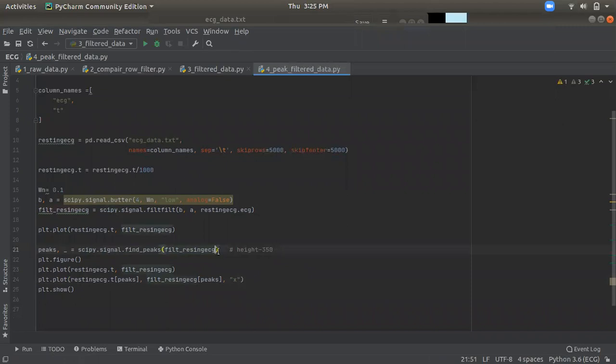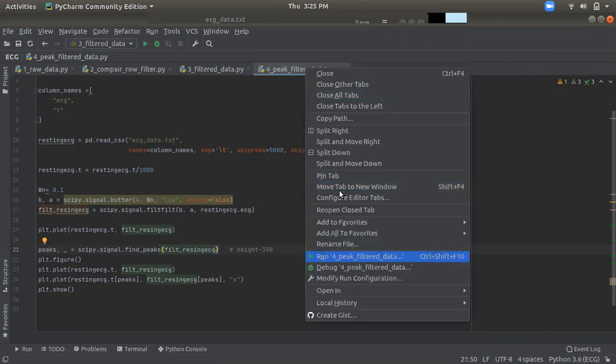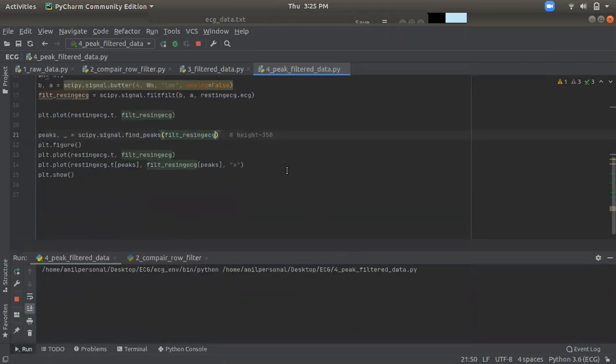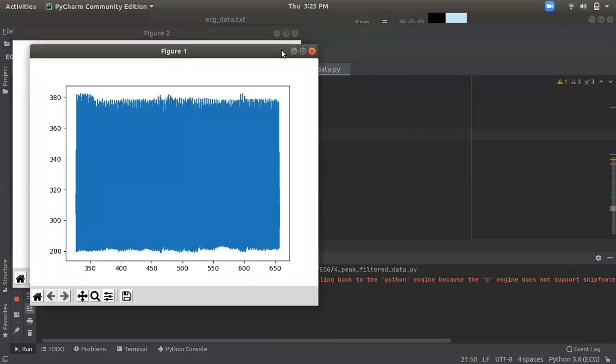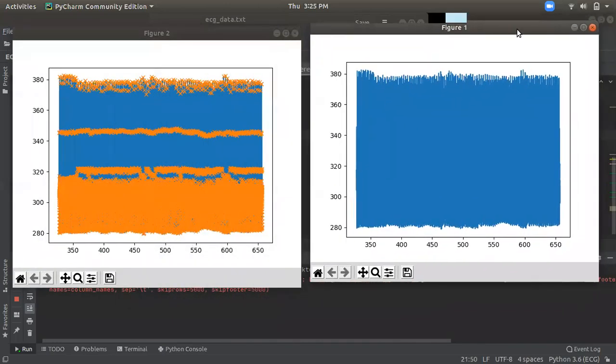But I don't need all the peaks, I only need the highest ones. If I don't give any height, it will show me both peaks, positive side peaks and negative side peaks. Right, compare the first one and the second one.